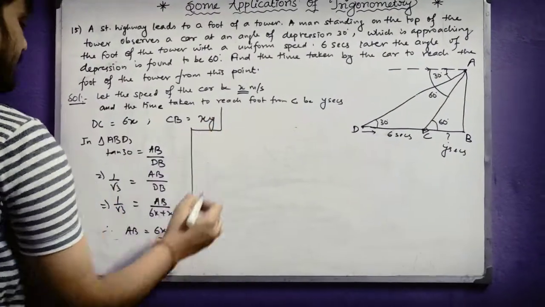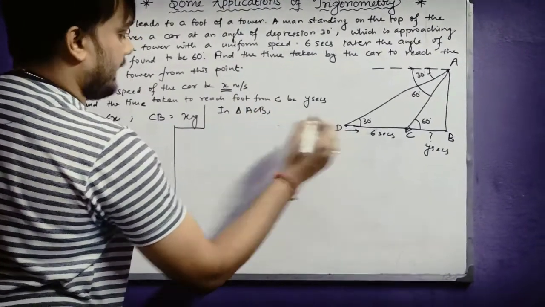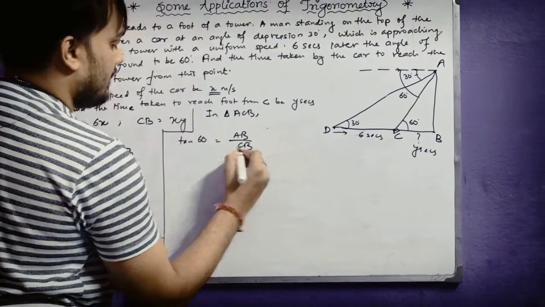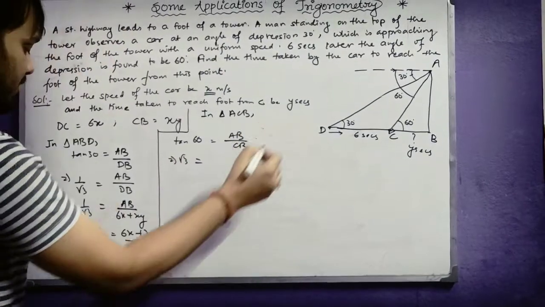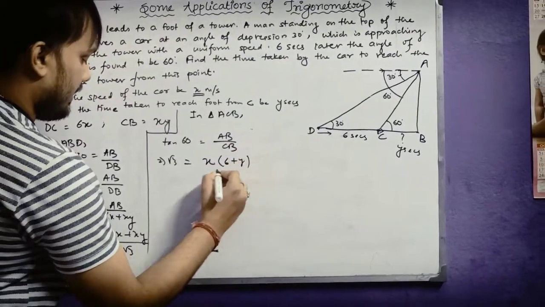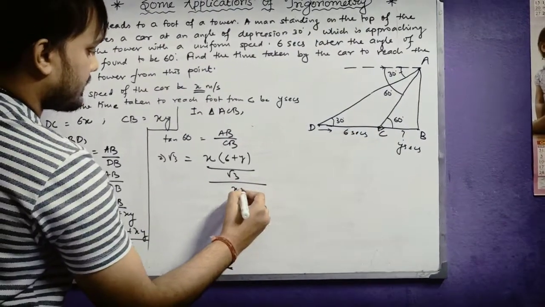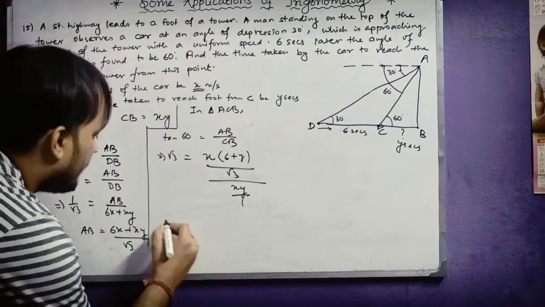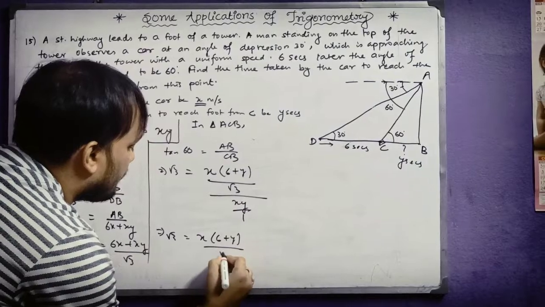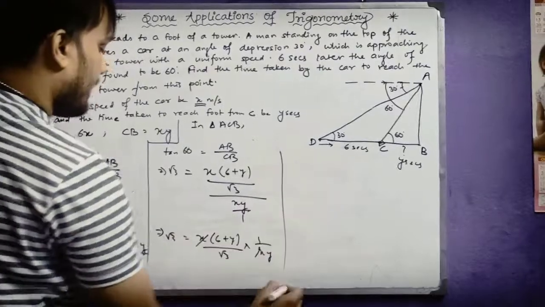Now let us come to the second triangle, the small triangle. In triangle ACB, tan 60 degree equals AB by CB. That means root 3 equals, what is AB? The value of AB I can put from here. It will be x, if I take common, (6 plus y) divided by root 3, divided by CB. CB is xy. So root 3 equals x into (6 plus y) by root 3 into 1 by xy. So this x will cancel.